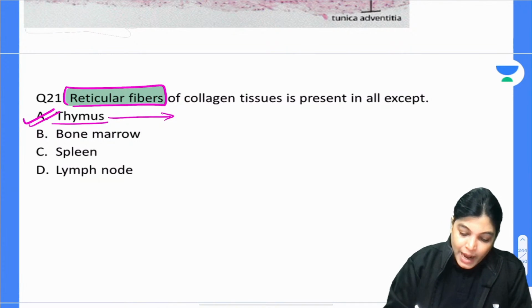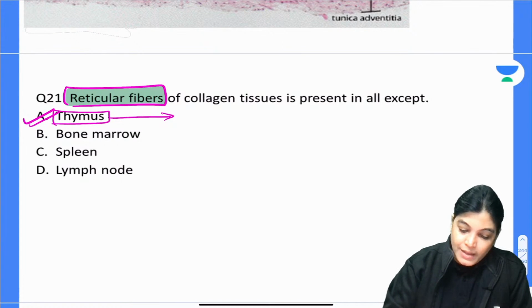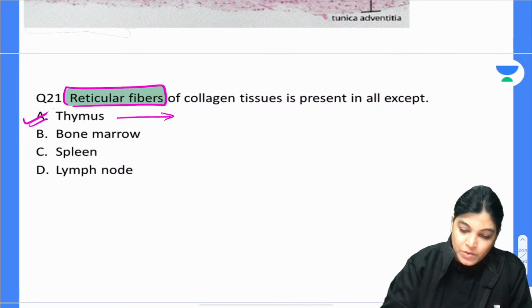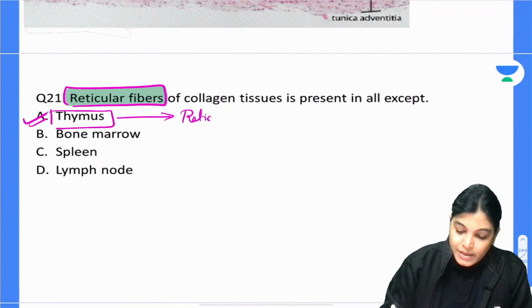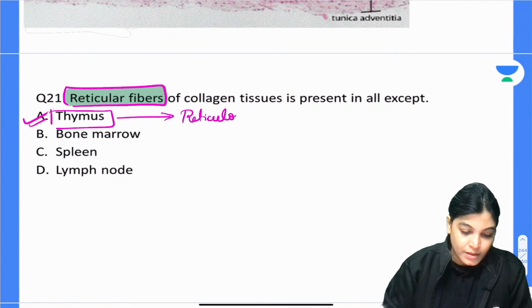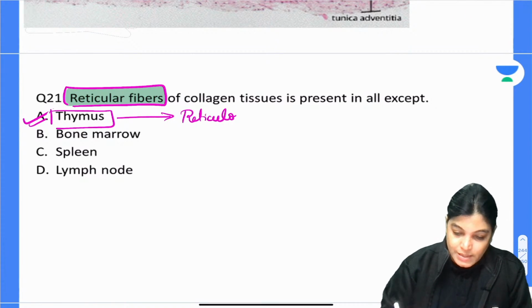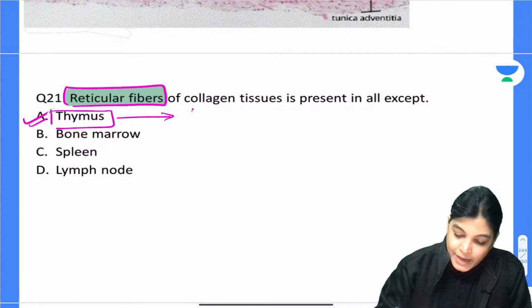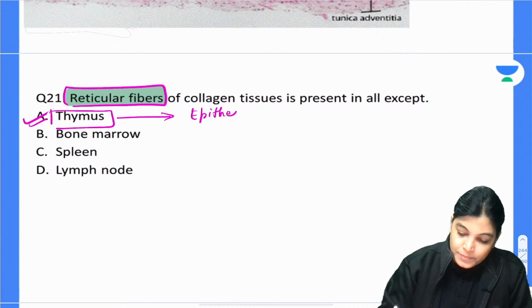Yes, all of you are absolutely correct. Sri has given his answer and he is perfectly right that in place of reticular fibers, thymus contains epithelioreticular cells. I will write epithelioreticular cells.